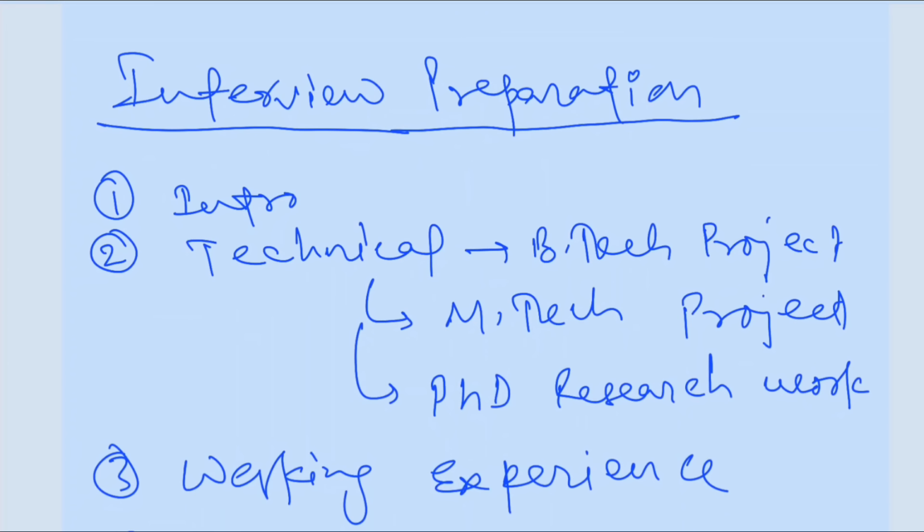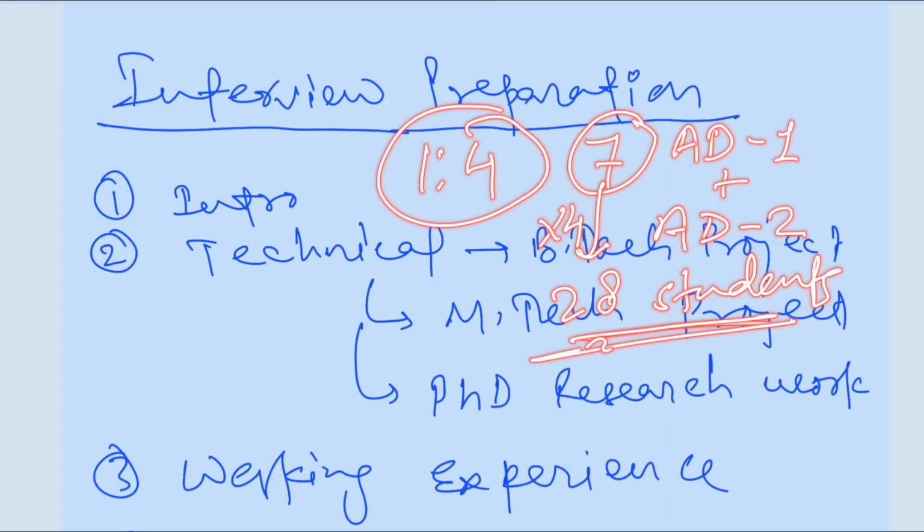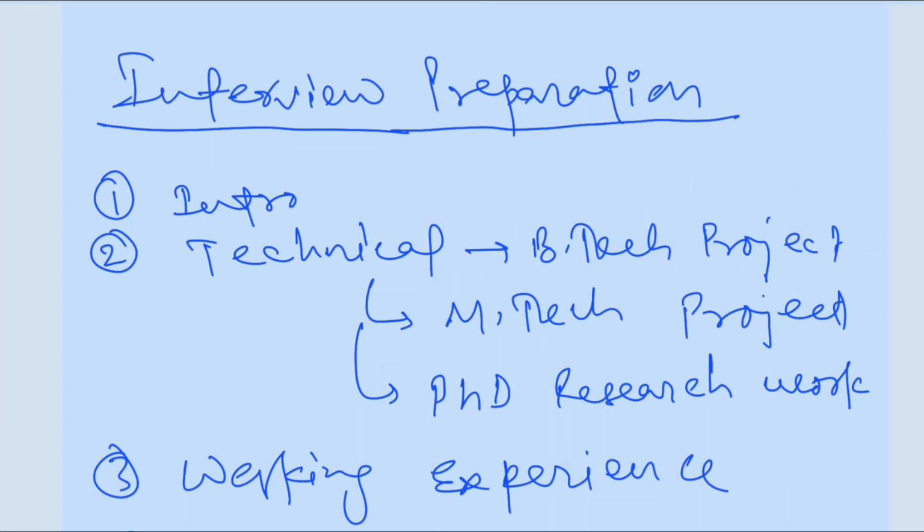Now how to prepare for this interview? If you are able to clear this recruitment test and you have been called for the interview, generally UPSC calls 1:4 for the interview. So if there are 7 seats, a total of 7 seats for AD1 plus AD2, definitely UPSC is going to call 4 times that, that is 28 students will be called for the interview. So the competition is very tough. So only 28 students will be called for this interview. So once you have been called for the interview, you need to prepare for this.